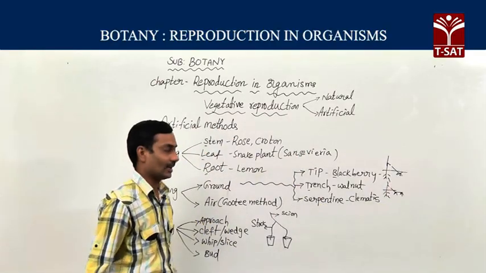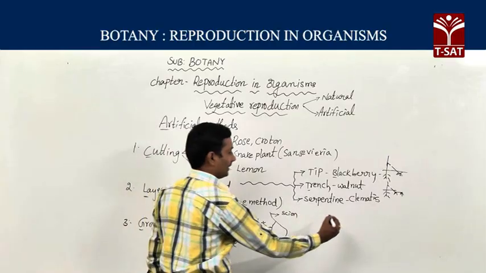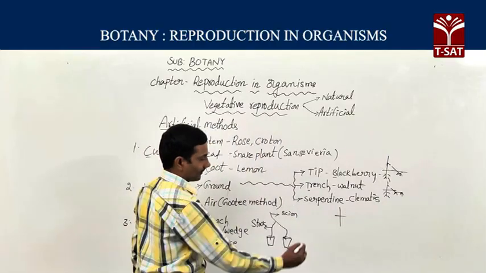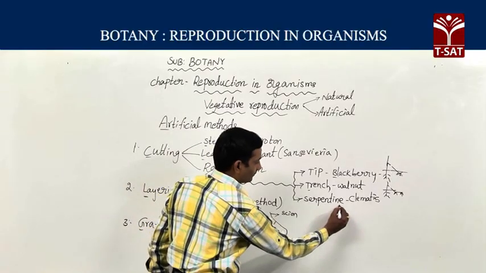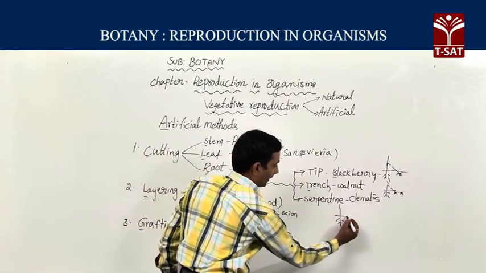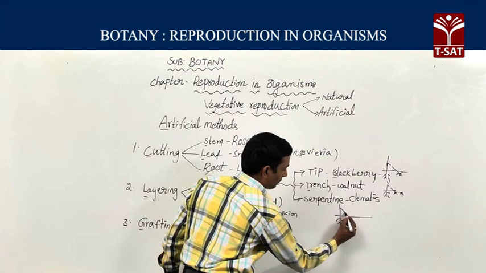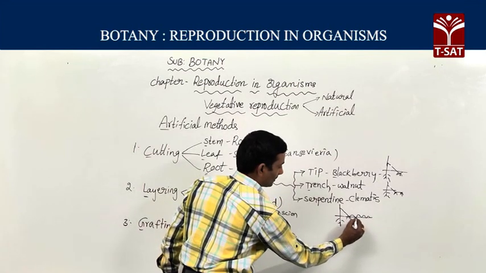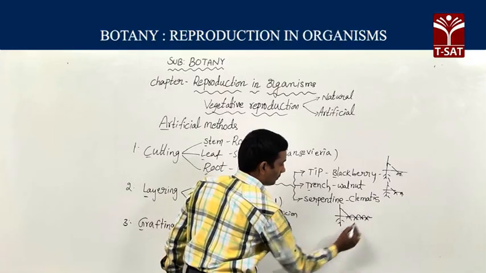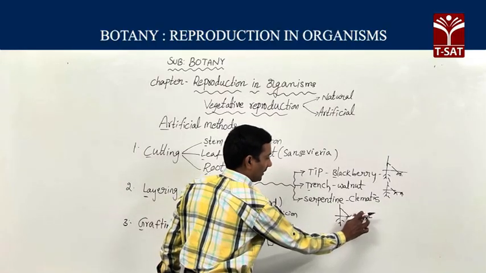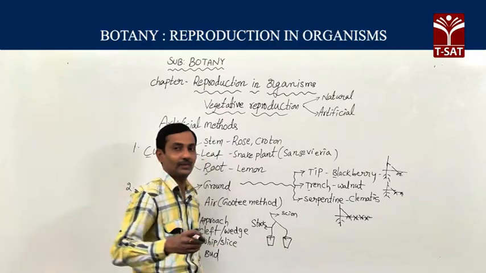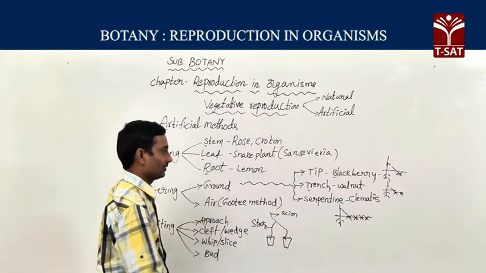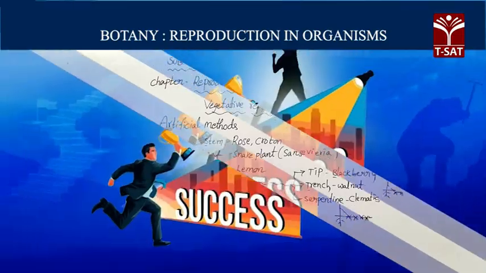Next, the serpentine layering method can be seen in clematis. Here roots are there like this. In the serpentine method, a weak branch you have to bend at several places like this. Wherever it touches the soil, it develops roots. So if you break it into many fragments, each and every fragment that has roots develops into a new plant. This type of method we can also find.